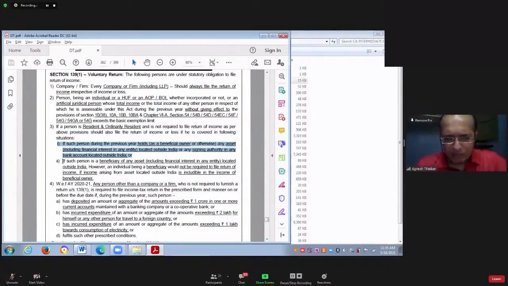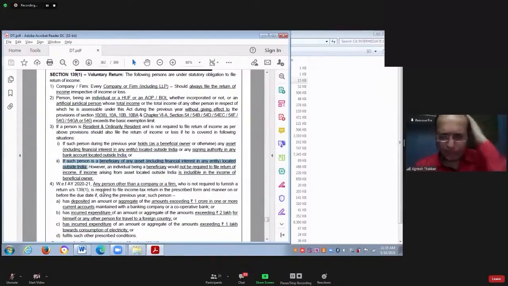The second point says what? I will read the second point. Thereafter, if you don't understand, I'll give you an example. The second point says if such a person is a beneficiary of any asset located outside India, then he has to file the return.